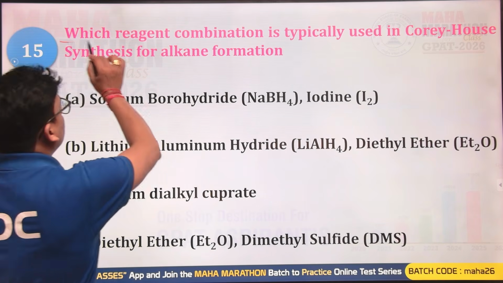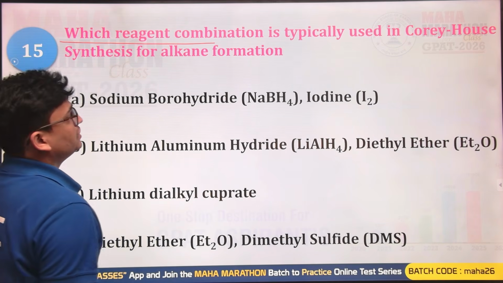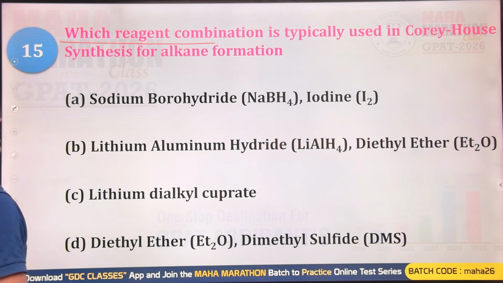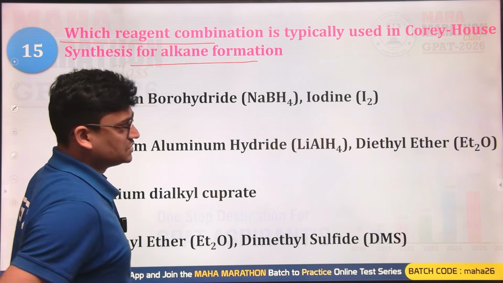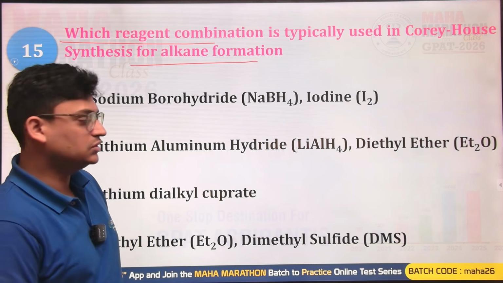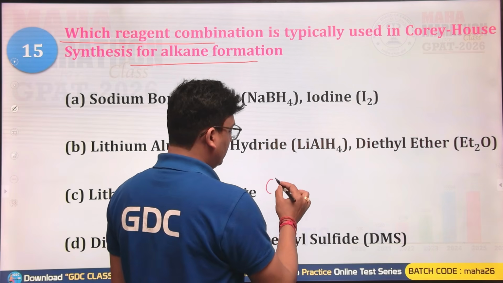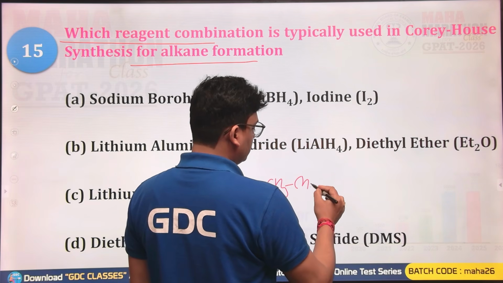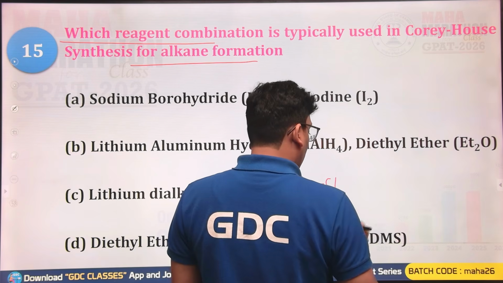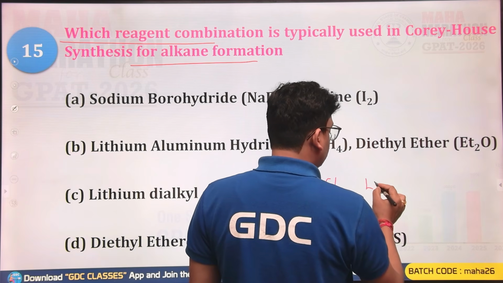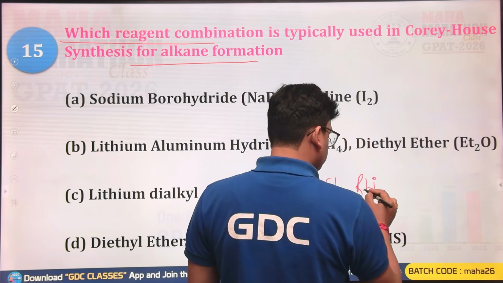Okay. Which reagent combination is typically used in Corey-House synthesis for alkane formation? When you have Corey-House synthesis, in this case you are going to have an alkyl halide, and we react this with lithium dialkyl cuprate.